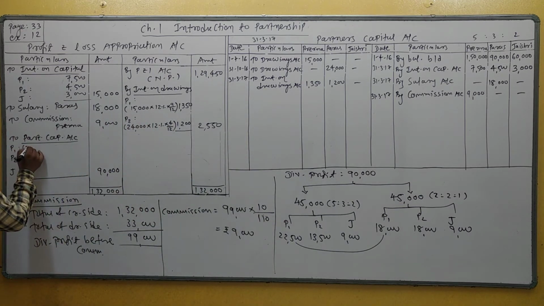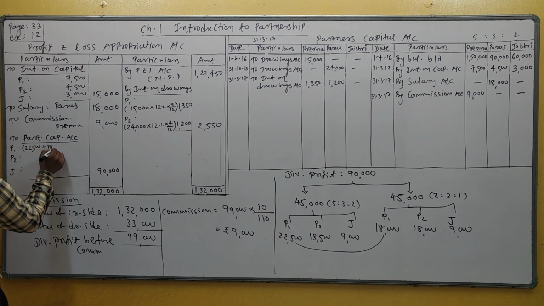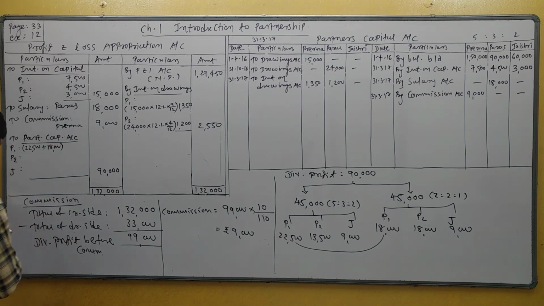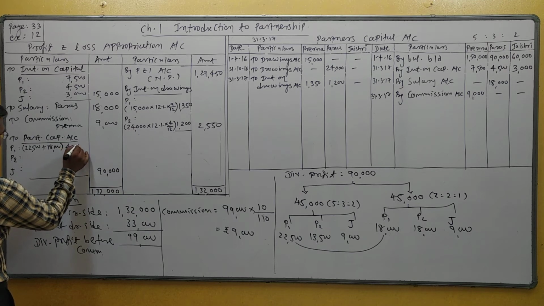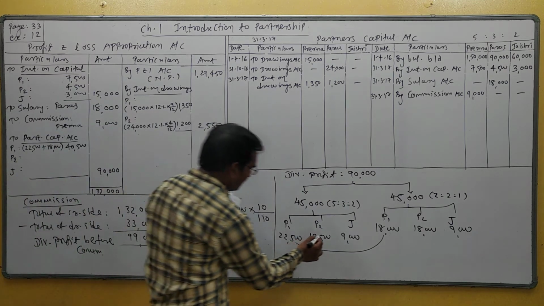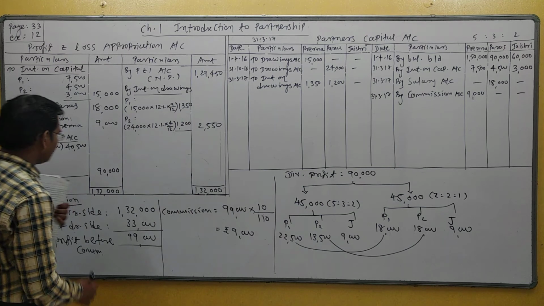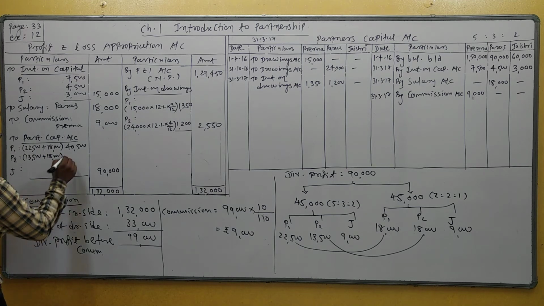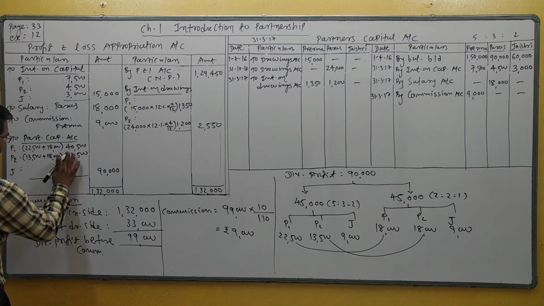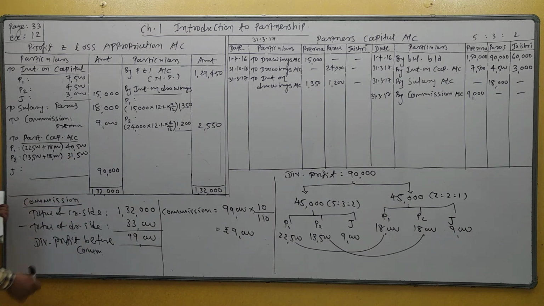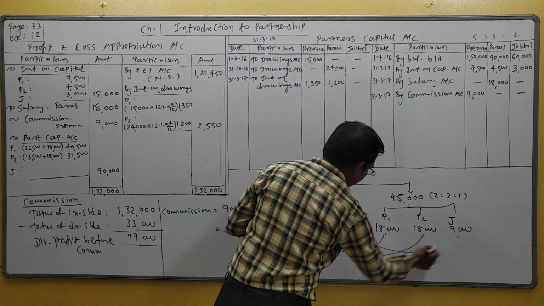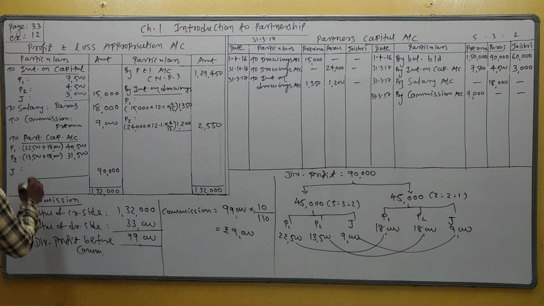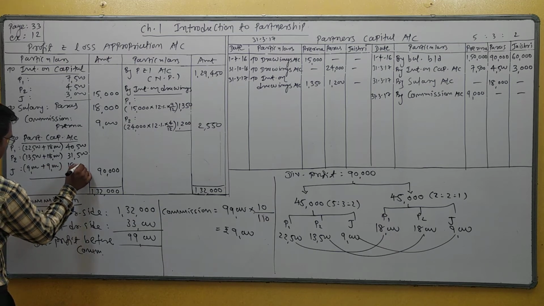And now total amount received by P1: 22,500 plus 18,000 is equal to 40,500. Second partner P2: 13,500 plus 18,000 is equal to 31,500. Understand? And third partner gets 9,000 plus 9,000, 18,000.